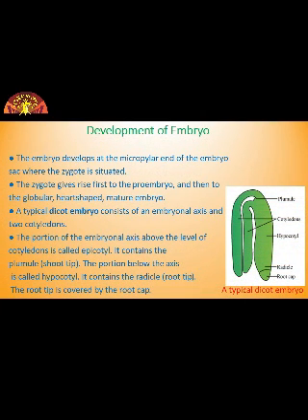Now let us see how embryo development takes place. Embryo develops at the micropylar end of the embryo sac where the zygote is situated. Most zygotes divide only after a certain amount of endosperm is formed. This we have already discussed. So this is an adaptation to provide assured nutrition to the developing embryo, so that the nutrition is available to the embryo. Though the seeds differ greatly, the early stages of embryo development are similar in both monocot and dicot.